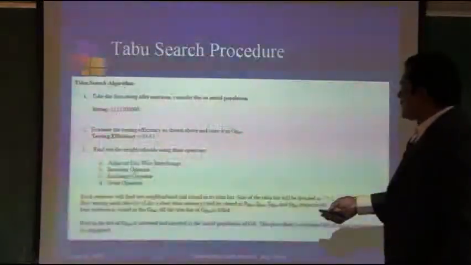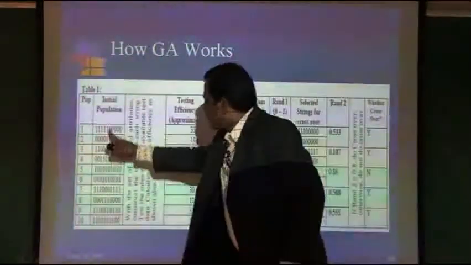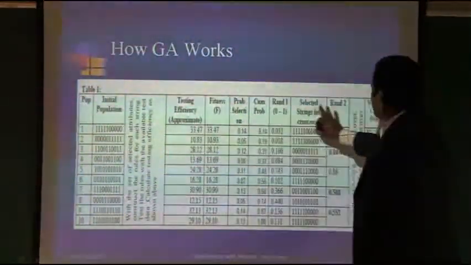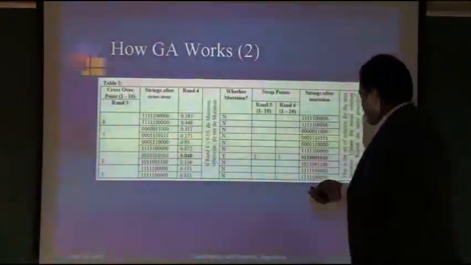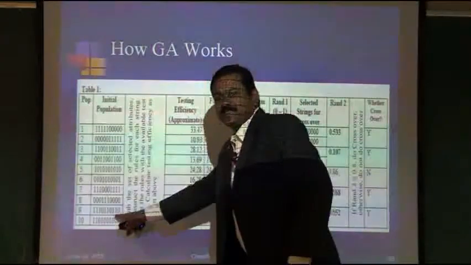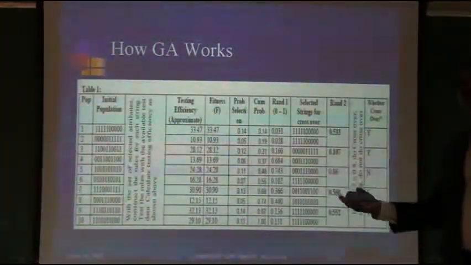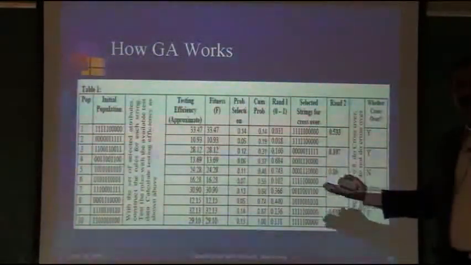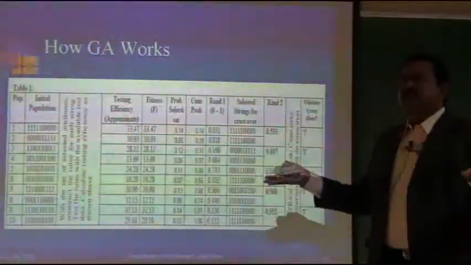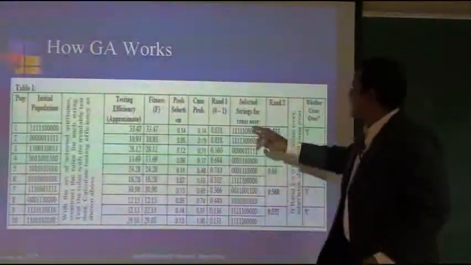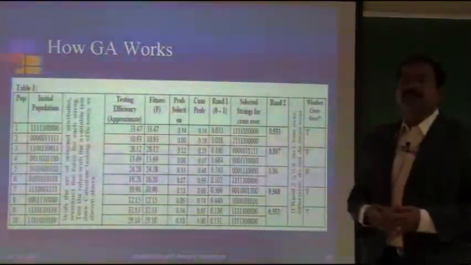Now we will go here. This n plus 1 population will be placed here, and again the same procedure will be repeated. Then we will get the n plus 2 population, which is again placed here, and the same procedure is repeated. Finally, after 5,000 or 10,000 iterations by the computer, for which we have to write a program, all the strings will be the same string. That means this is one of the optimal solutions. This is how the genetic algorithm works.